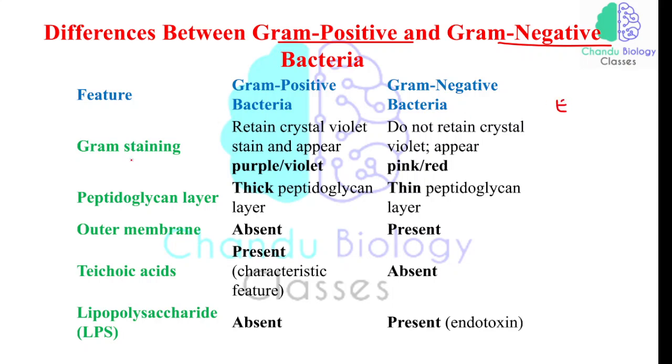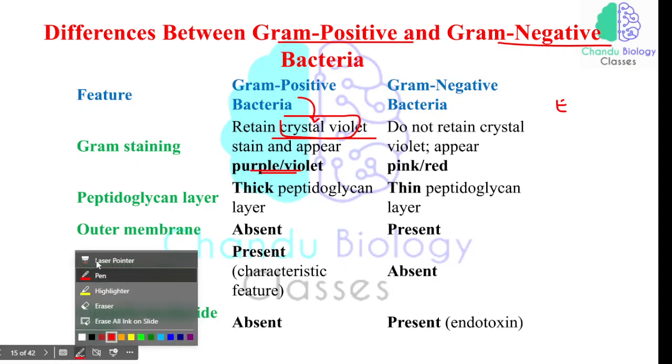Whenever we stain bacteria using crystal violet, some bacteria retain the crystal violet stain and appear purple or violet.